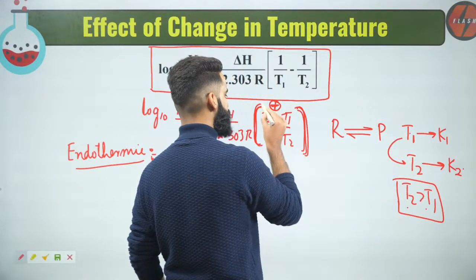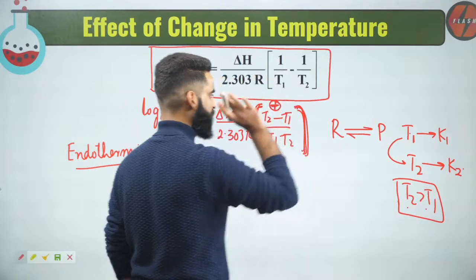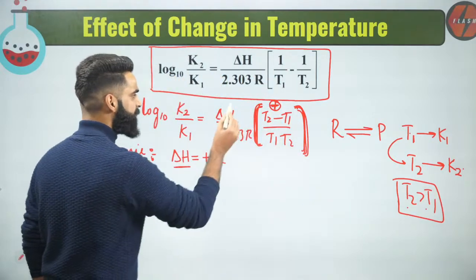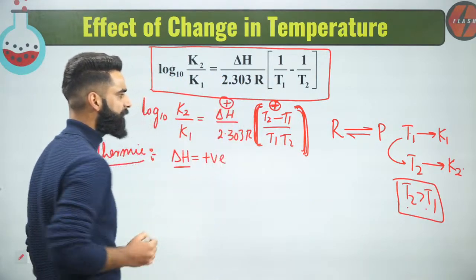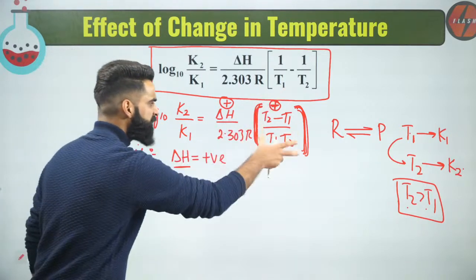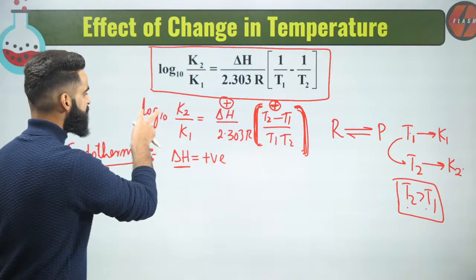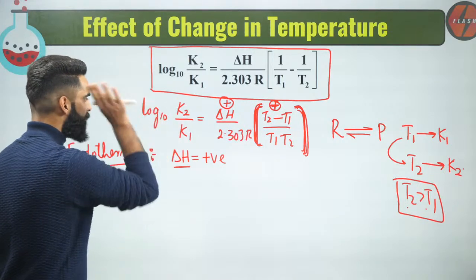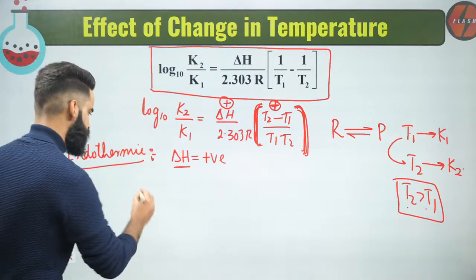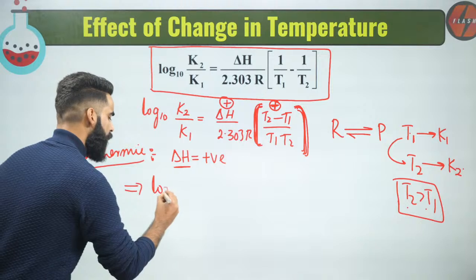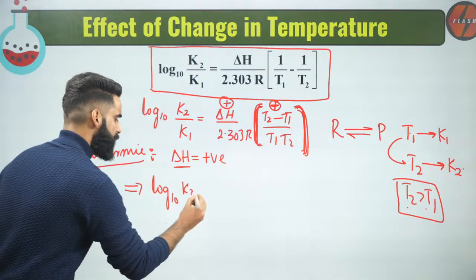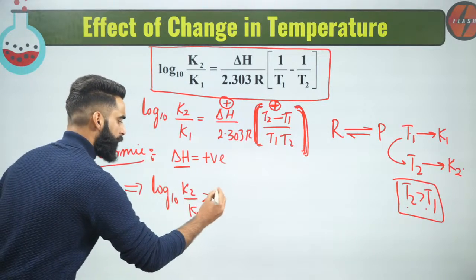So this value came out to be positive. Whatever is inside the bracket, it's going to come as positive, since delta H will also be positive because the reaction is endothermic, right? This term is positive. This term is positive. So can I say log of K2 divided by K1 to the base 10 is going to be positive? Yes.